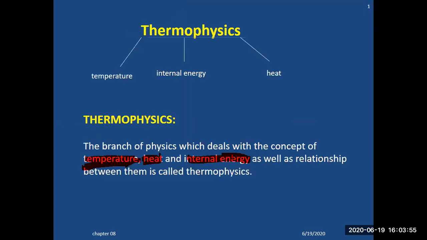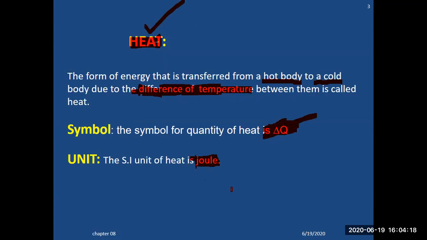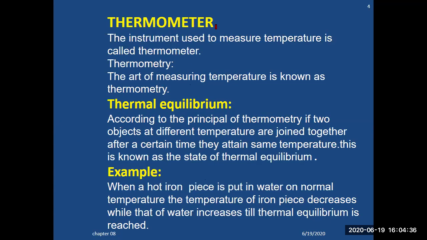If you look at the backside, we started with temperature. It's the average kinetic energy of the gas molecules of a substance, a degree of hotness or coldness of a body. What about internal energy? It is the total energy, the sum of all types of energy: rotational, kinetic, potential, vibrational. What about heat? Heat is due to the difference of temperature, by which energy flows from one body to another. It is represented by del Q, and its unit is joule.